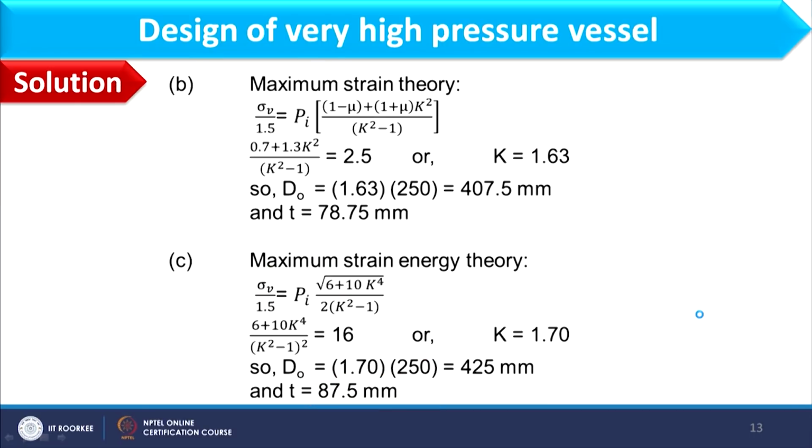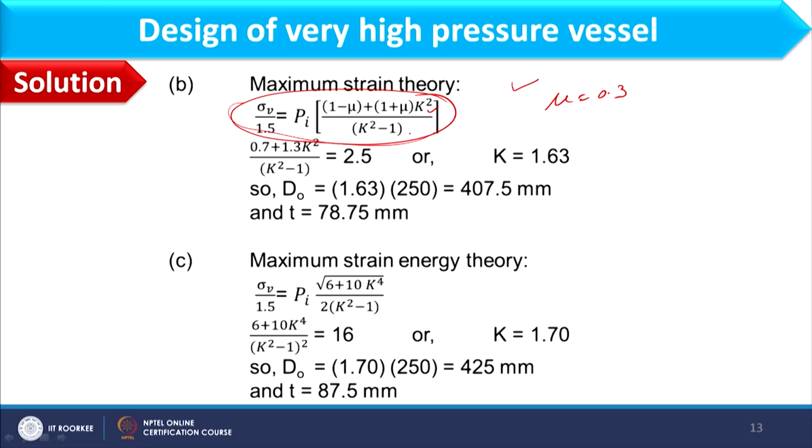It is simple. And next theory I am having is maximum strain theory, and that is given by this expression where mu is the Poisson's ratio and mu you can consider as 0.3. So, sigma y by 1.5 equals pi times (1 minus mu plus (1 plus mu) k square) divided by (k square minus 1).